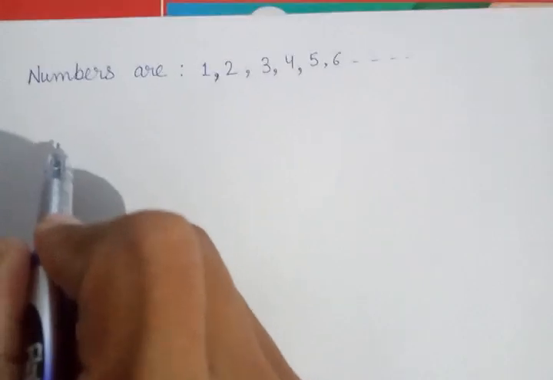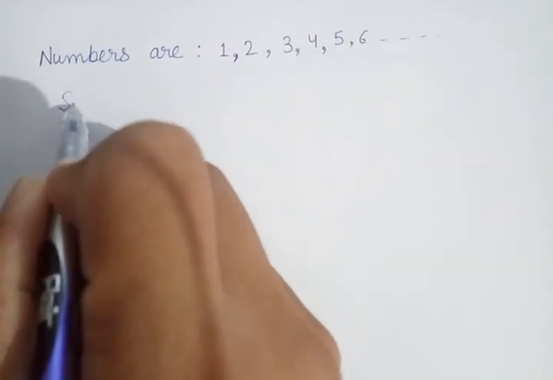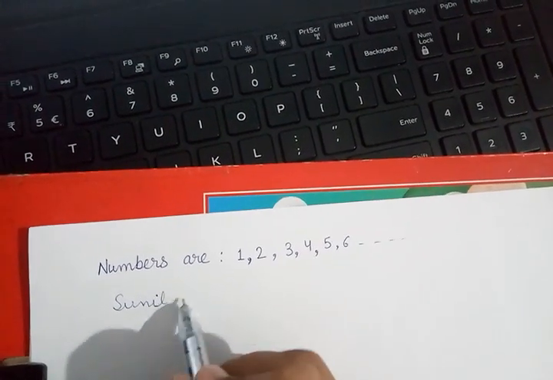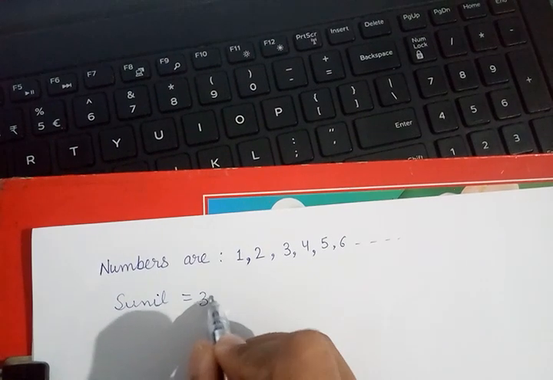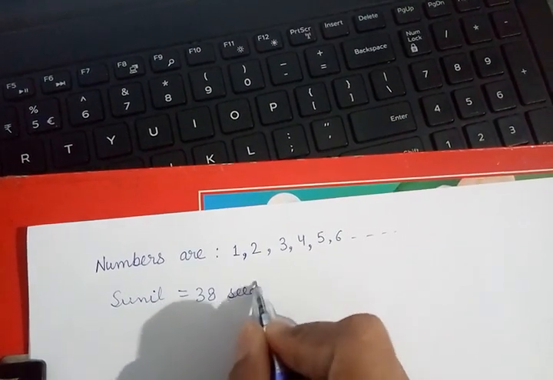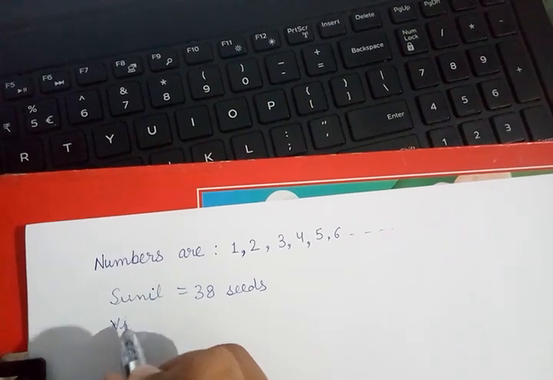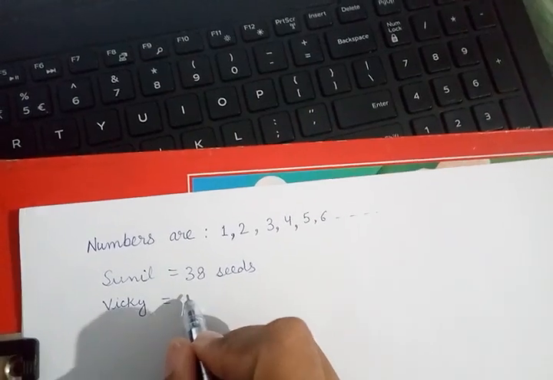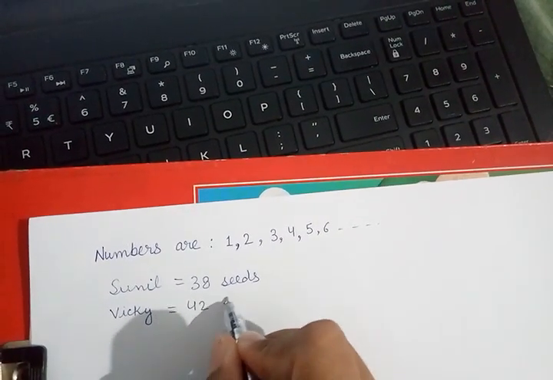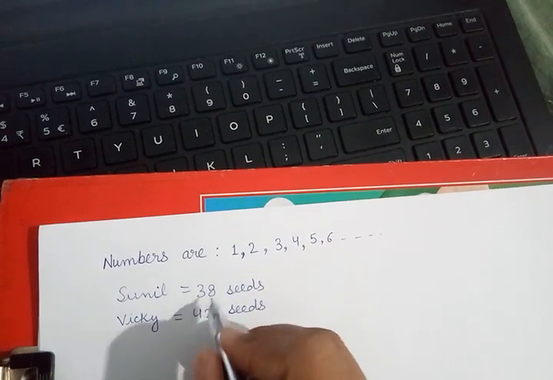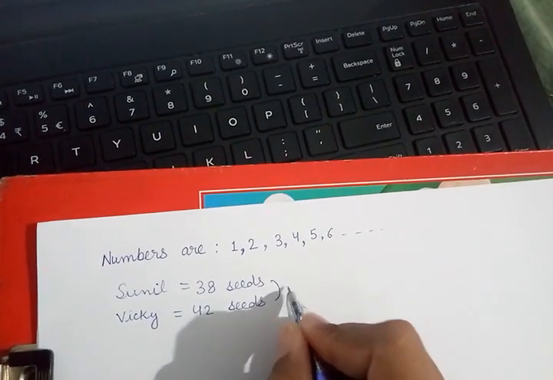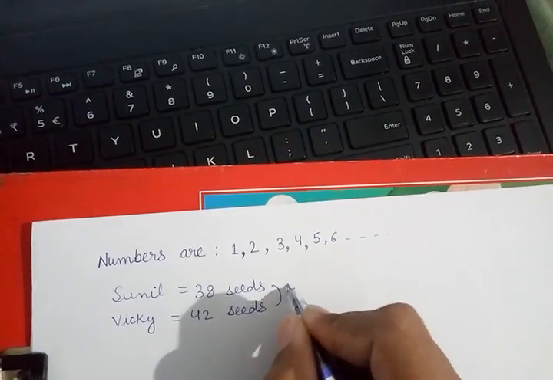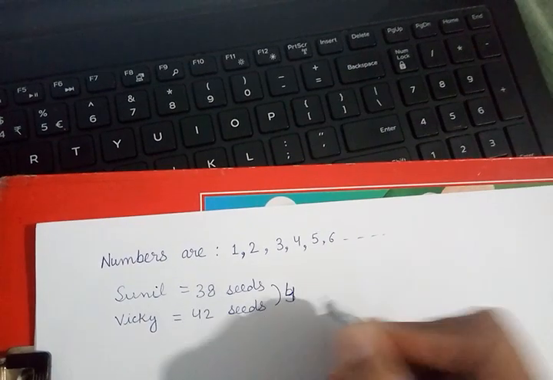Sunil has 38 seeds. Vicky has 42 seeds. Here the difference is 4 seeds.